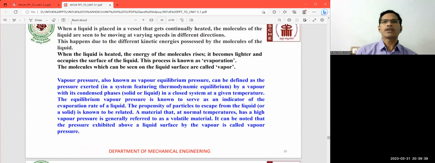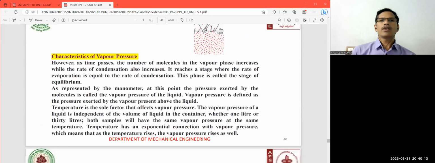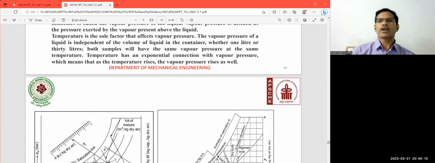Adiabatic saturation temperature. So there is a vapor pressure also. The vapor pressure is also known as the vapor equilibrium pressure, and this can be defined as the pressure exerted by a vapor with its condensed phases in a closed system at a given temperature. So this equilibrium pressure is known to serve as an indicator of the evaporation rate of the liquid. So this is the significance of the vapor pressure, and in the same way, the characteristics of the vapor pressure are what a student has to learn.